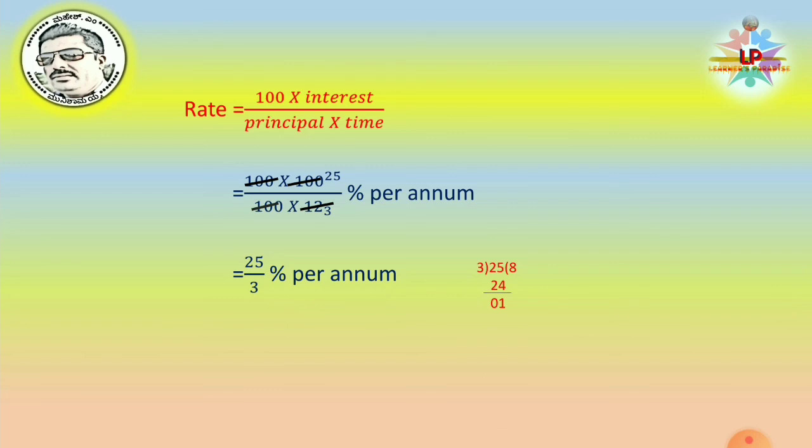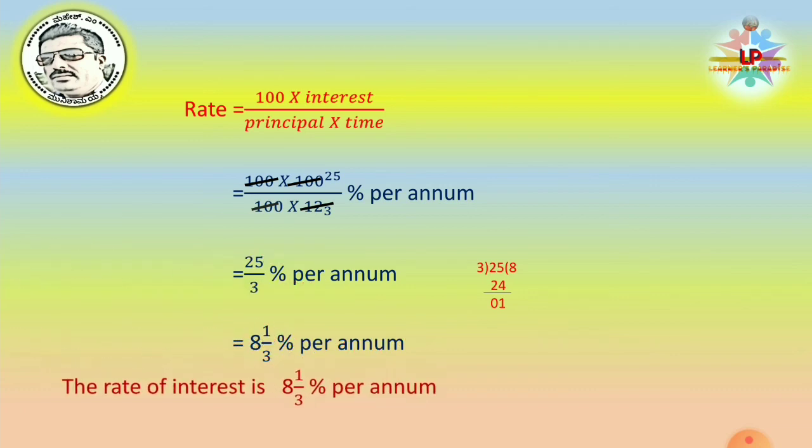So 8 1/3% per annum we will get. 8 1/3% per annum is the rate of interest which will fetch interest equivalent to the principal in 12 years, which will make the sum double in 12 years if we invest the money at 8 1/3% per annum rate of interest.